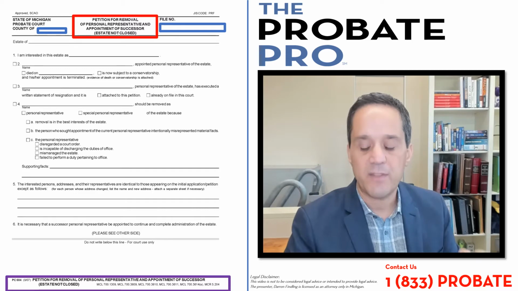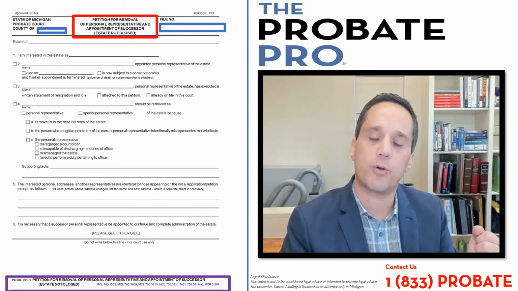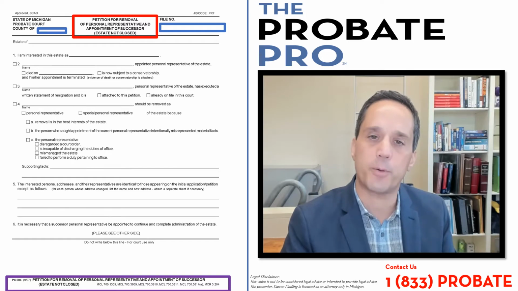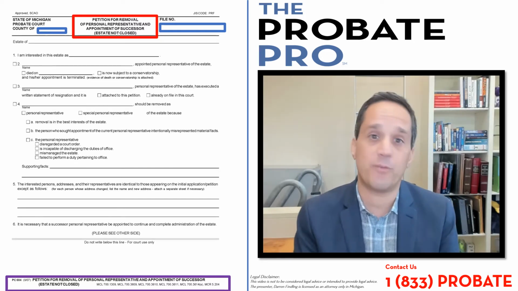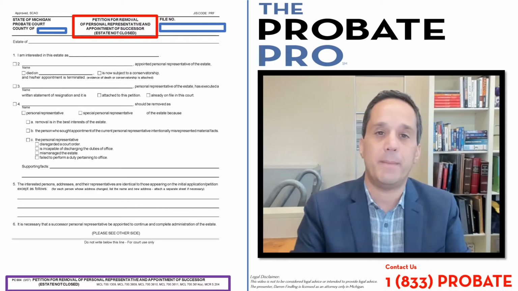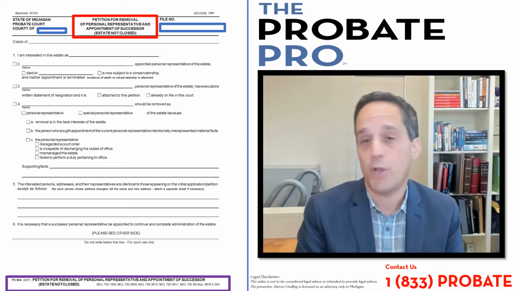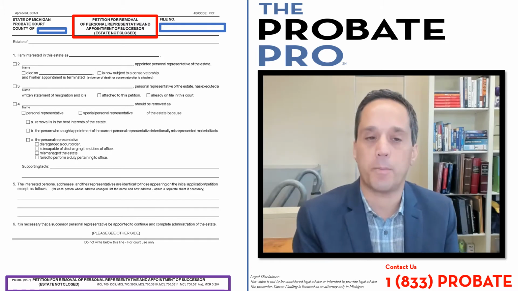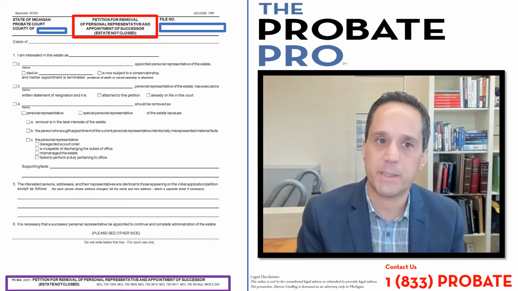We're going to go through the basis for doing so and how you file this petition to give notice, and then the elements that the court will look for as reasons to remove the personal representative and appoint a successor personal representative, which may be a family member, somebody identified in the will as the successor personal representative, or a neutral party that the court appoints. So let's work our way through this particular petition.